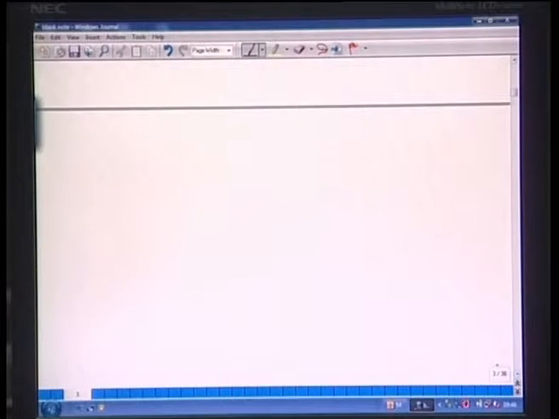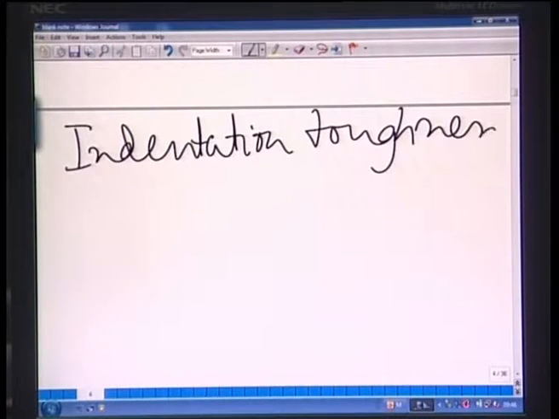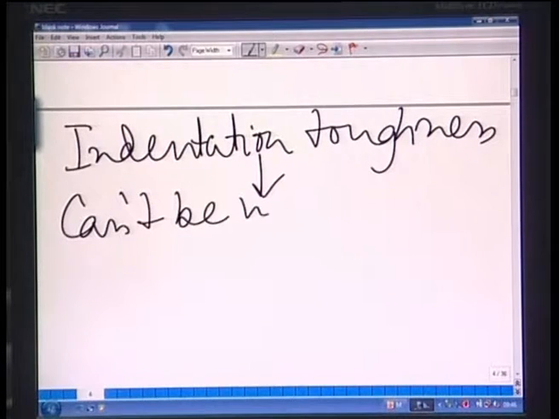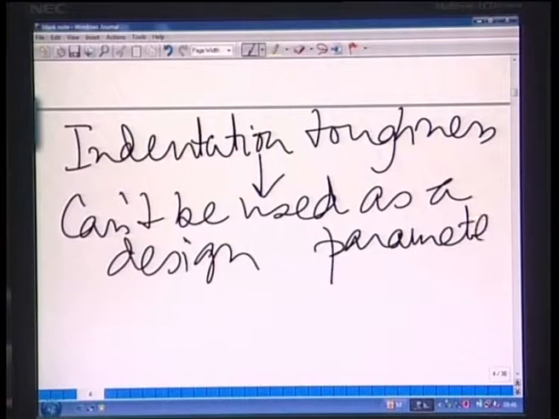However, this indentation toughness cannot be used as a design parameter.